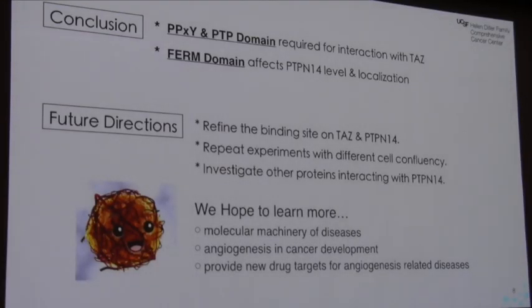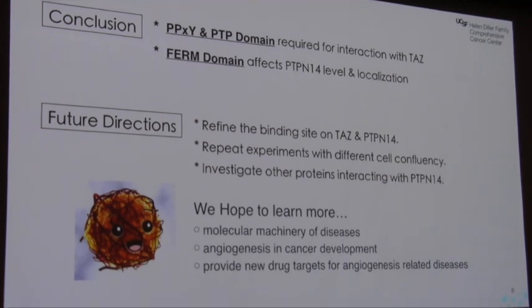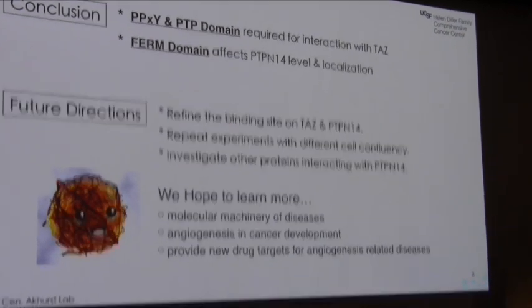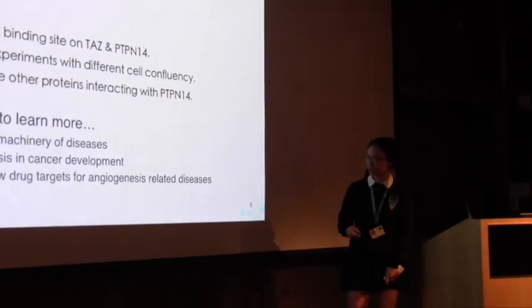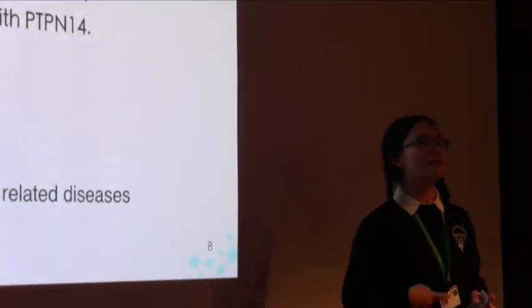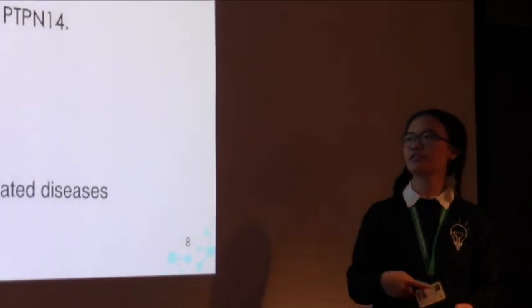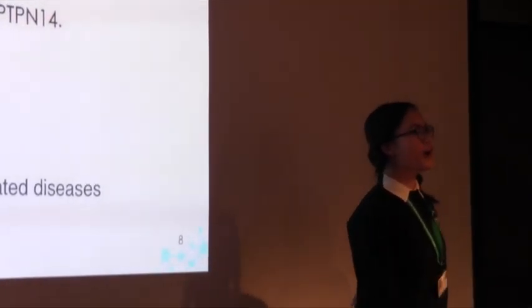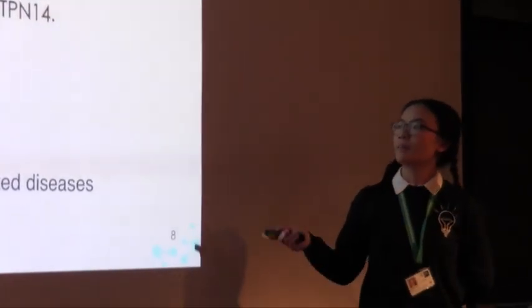For future directions, we would like to refine the binding site of these two proteins, as well as repeat our experiments with different cell confluencies, as well as investigate other proteins that might interact with PTPN14. In doing so, we hope to learn more about the molecular machinery of diseases and angiogenesis in cancer development, and ultimately provide new drug targets that are related to angiogenesis diseases.